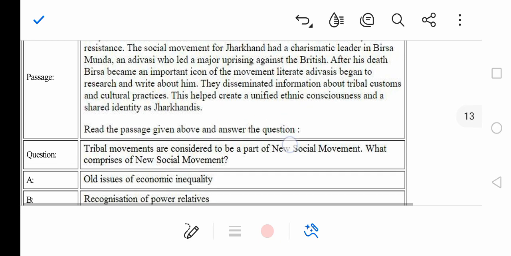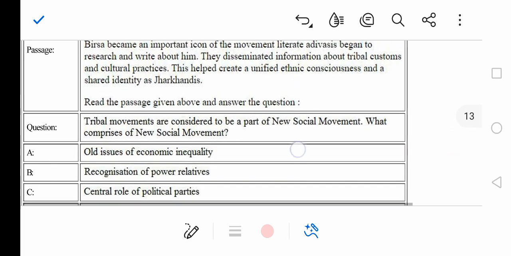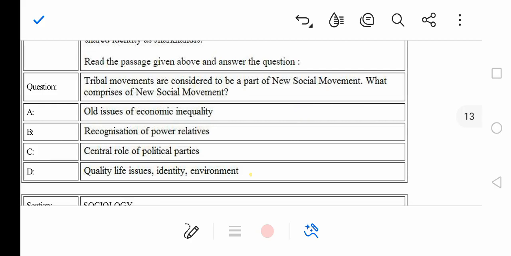And moving ahead, tribal movements are considered to be a part of new social movement. What comprises of new social movement? Old issues of economic equality, recognition of power relatives, central role of political parties, or option number D, that is quality of life issues, identity and environment, right.